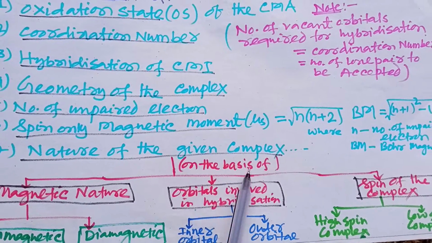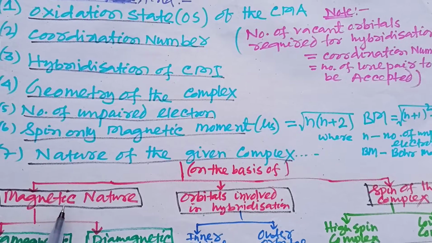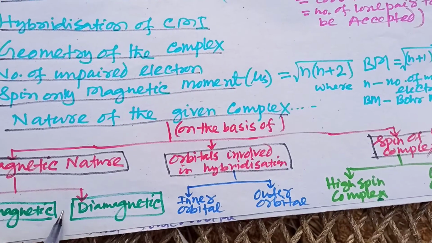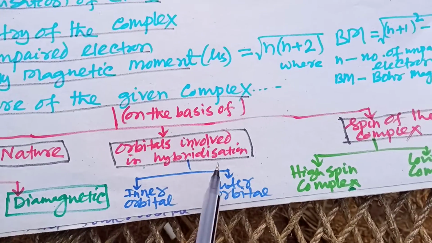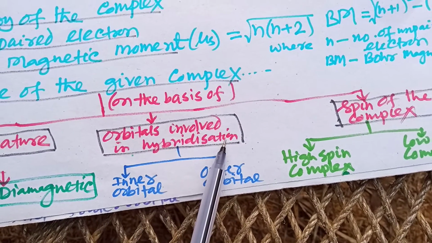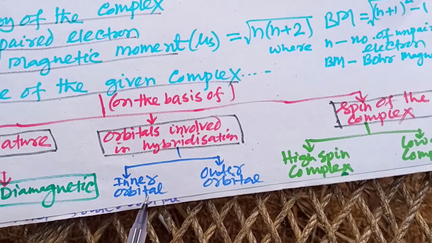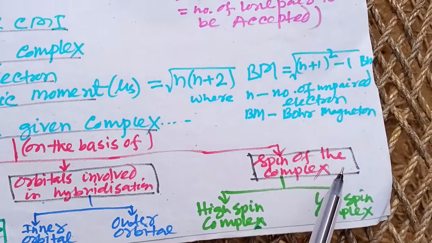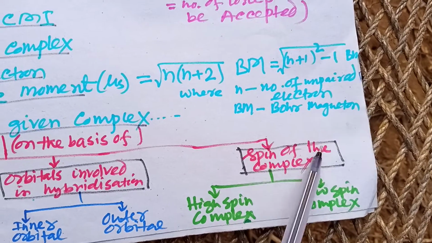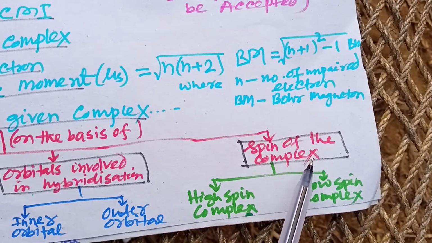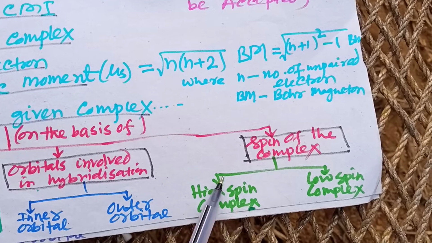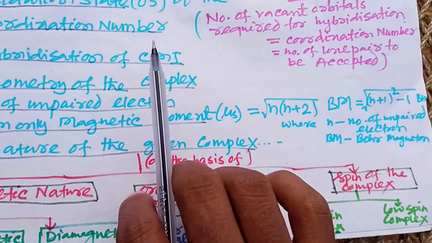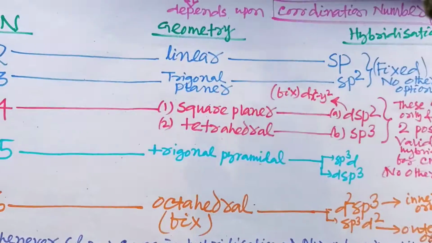So the nature on the basis of magnetic behavior is basically of two types. It can be either paramagnetic or diamagnetic. On the basis of orbitals involved in hybridization, the complex compound may be of two types, either inner orbital complex or outer orbital complex. Similarly, on the basis of spin, the given complex can be of two types. It can be a high spin complex or a low spin complex. All of this we will see in the next page.